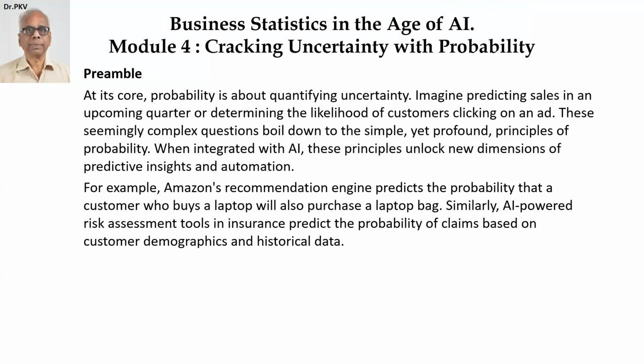Imagine predicting sales in an upcoming quarter or determining the likelihood of customers clicking on an ad. These seemingly complex questions boil down to the simple yet profound principles of probability. When integrated with AI, these principles unlock new dimensions of predictive insights and automation.